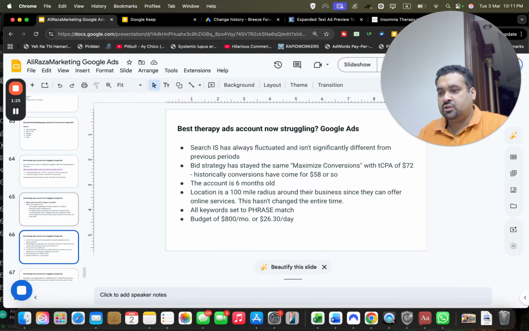The account is 6 months old. Location is a 100-mile radius around their business since they can offer online services. This has not changed the entire time. All keywords set to phrase match. Budget of $800 per month or $26.30 a day.